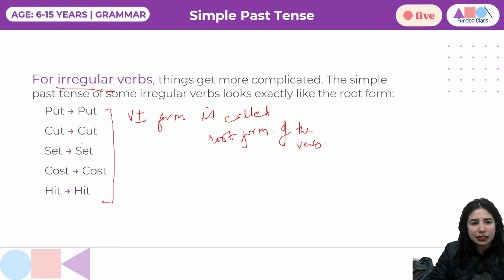Put, cut, set, cost, hit. So you can list down, right? So what happens whenever there are competitive exams or MCQs, they will definitely give you irregular verbs. Put and cut is something which everybody knows. You can list down set, cost, and hit, so that whenever a question is created, you are well equipped with the information. Please do that.